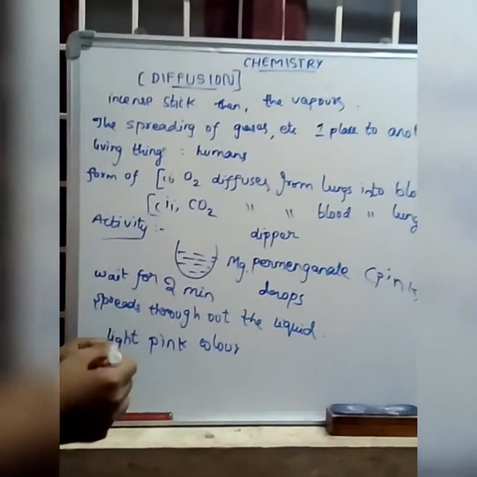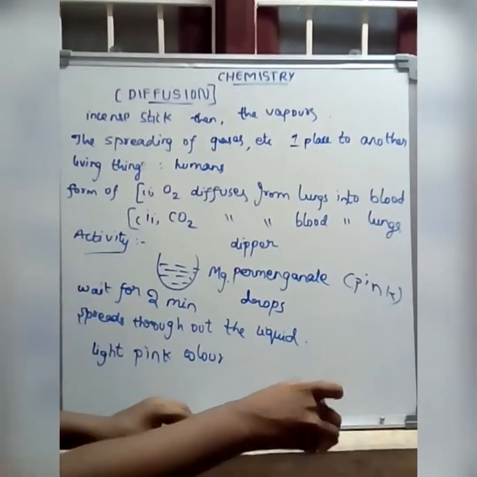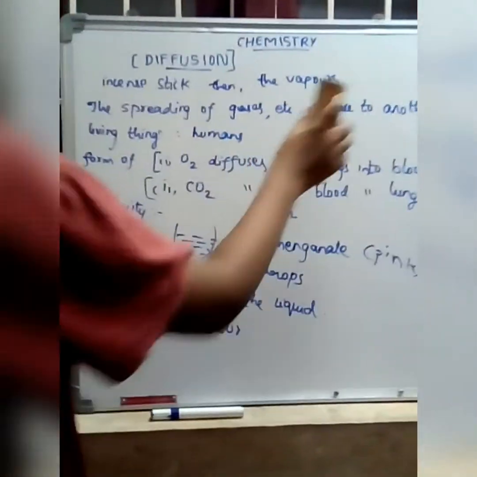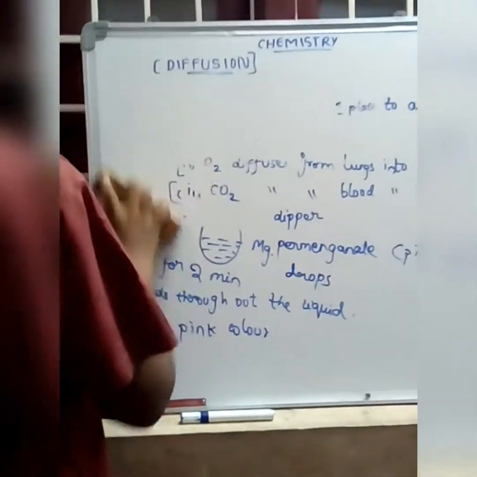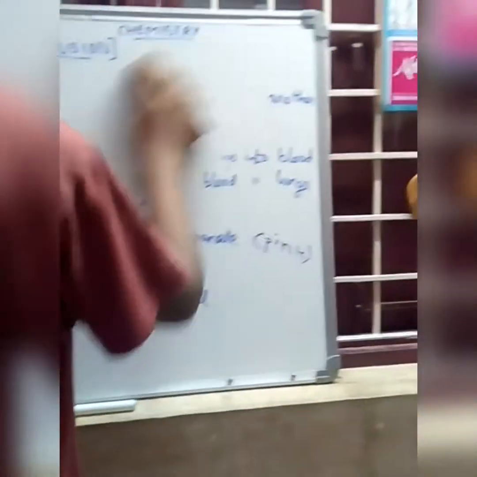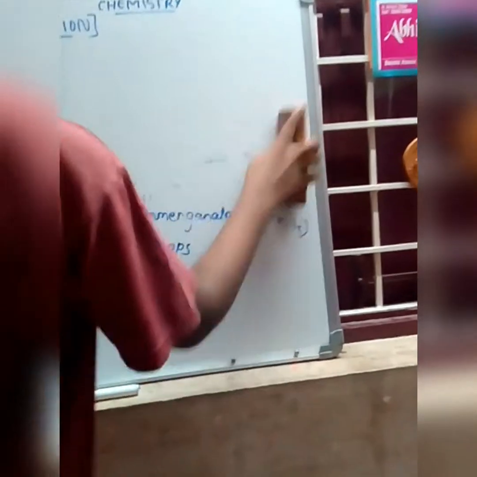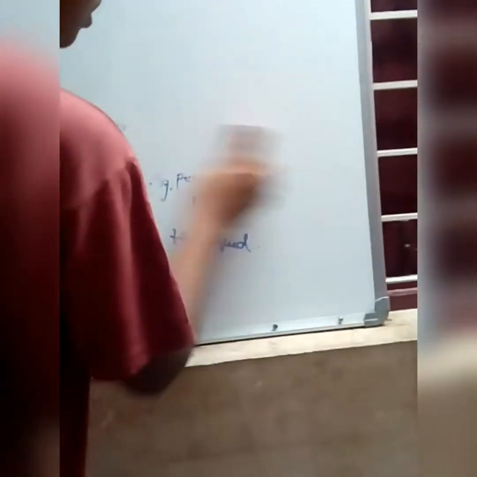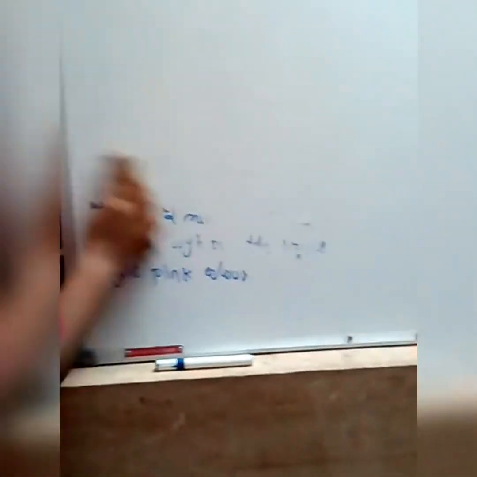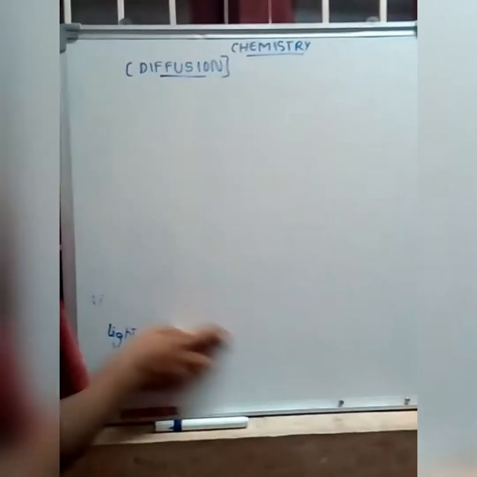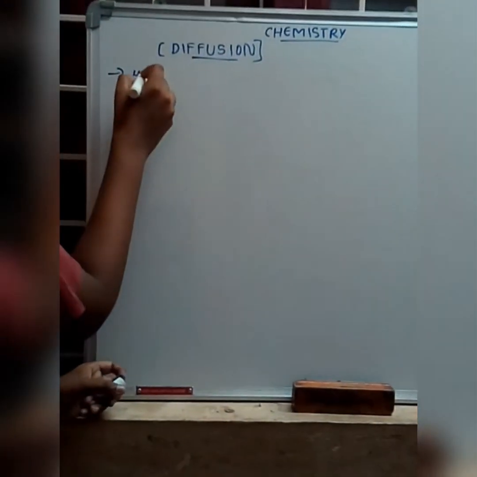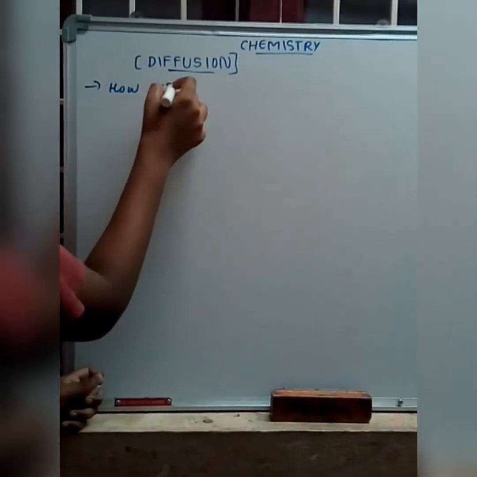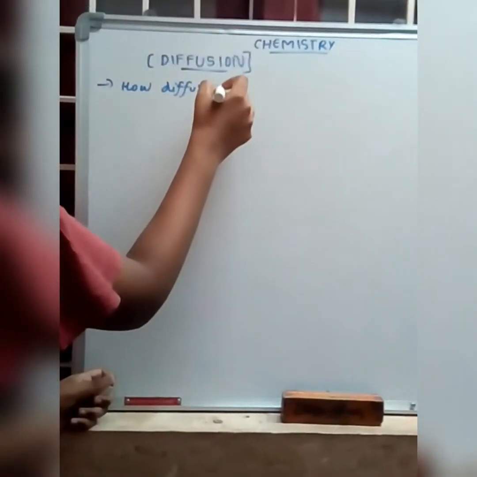Now let's answer one question: how does diffusion take place? For that we have to know the three states of matter: solid, liquid and gas.